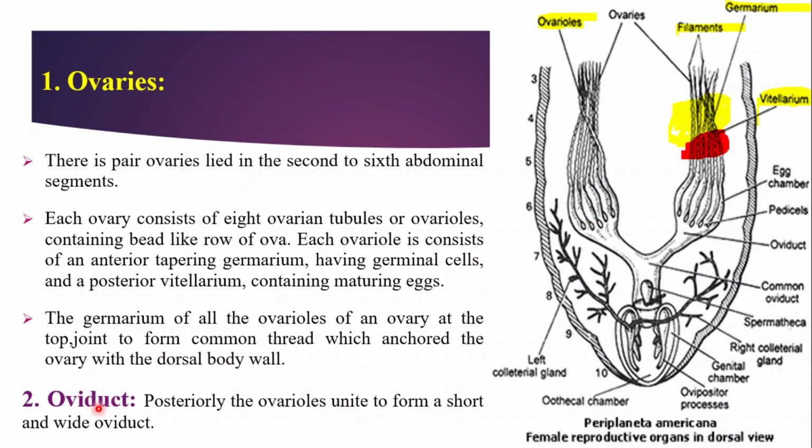The second part of the ovary is the oviduct. Posteriorly, the ovarioles unite to form a short and wide oviduct. All these ovarioles, 1, 2, 3 and 4, how many ovarioles are present here? So 8 ovarioles are present in a single ovary, and the ovarioles unite to form an oviduct, and both the oviducts together form the common oviduct.